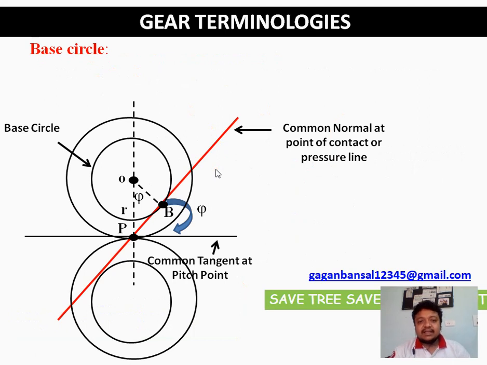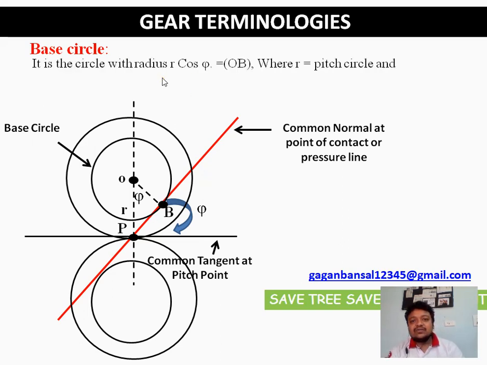Now we will be defining base circle. What is base circle? In many books it is written as the shortest circle, or the circle above which the profile is made. So I have made it mathematically clear. It is the circle with radius r cos phi, that is this OB, as you can see in this figure. This OB is the radius of base circle, and the circle drawn with radius OB is your base circle. And what is this OB? It is equal to r cos phi. What is r? r is the radius of pitch circle, and what is phi? It is the pressure angle.